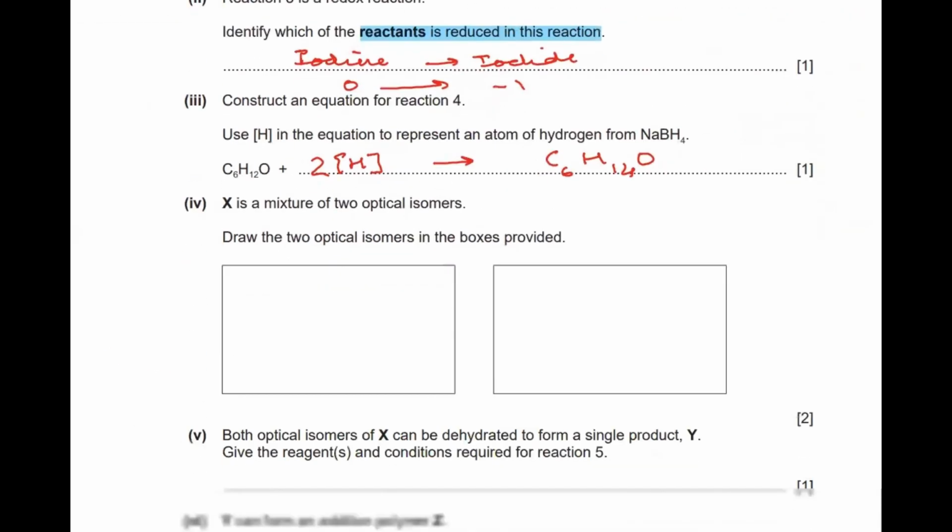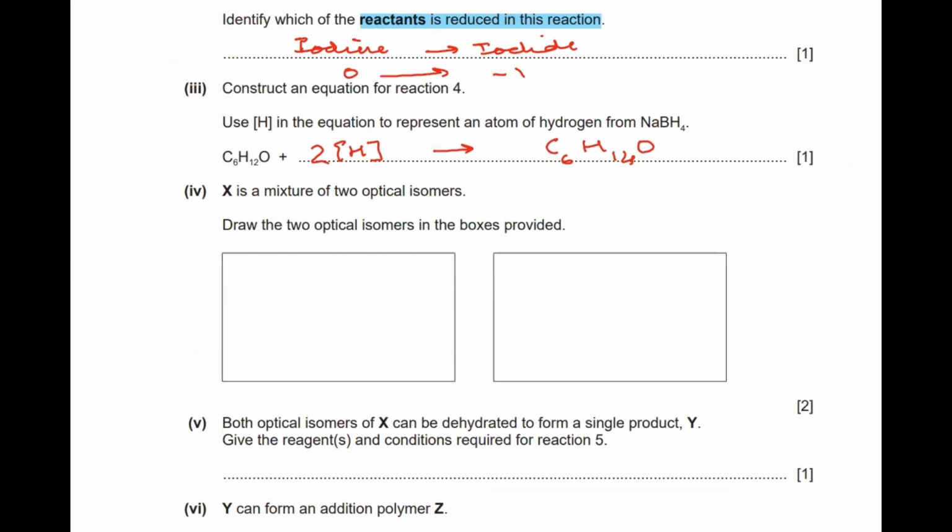Going back and drawing the optical isomers for this. When I have to draw the optical isomers, I have to draw the 3D structure. I'll draw a wedge shape here, showing it's coming out of the plane of the paper, and along the plane of the paper, let's say I have OH here, and this is CH3 here, and I had carbon, and to that carbon there were three CH3 groups attached.